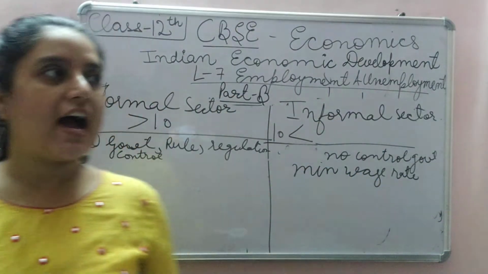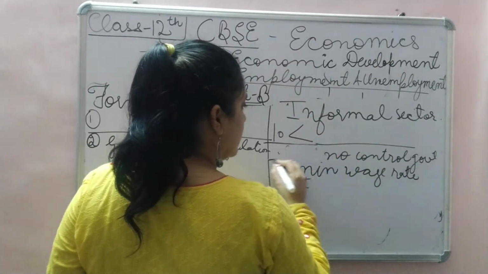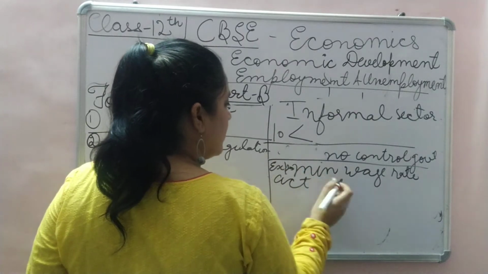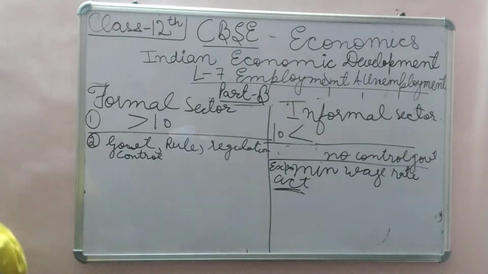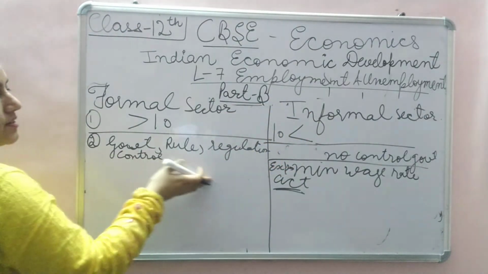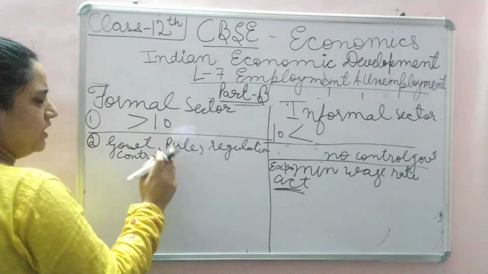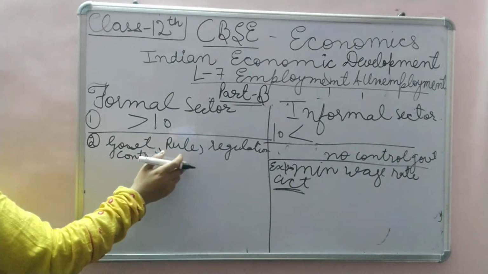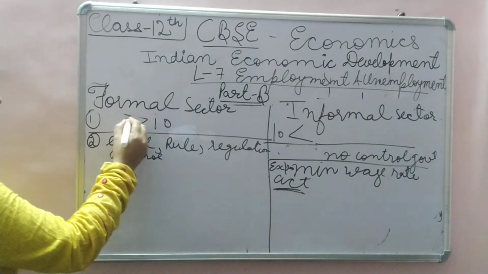Except for this act, no other acts are applicable to the informal sector. But in the formal sector, labor laws and all the laws and acts are applicable: minimum wage rate, employee provident fund, everything is applicable where people are more than 10.